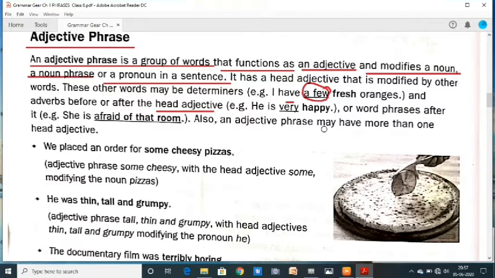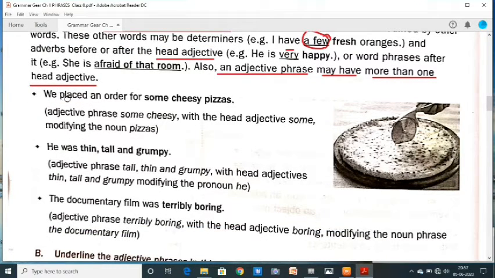An adjective phrase may have more than one head adjective. Not necessarily only one head adjective, but more than one head adjective. In this example, we placed an order for some cheesy pizza. Adjective phrase, some cheesy. Here some cheesy is an adjective, and pizza is a noun. So the head adjective some modifies the noun pizza.